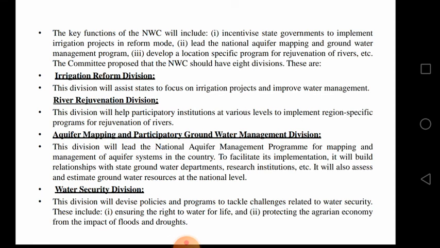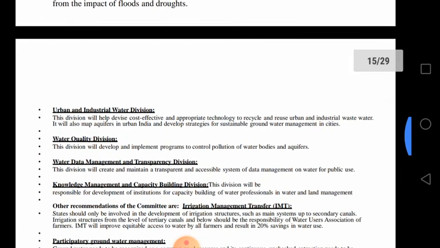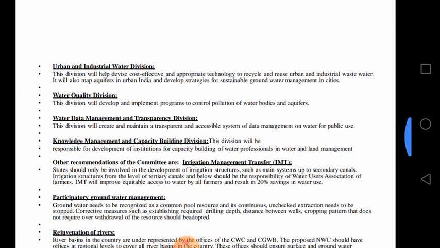Droughts means groundwater depletion. They should monitor the same thing, like aquifer mapping and participatory groundwater management. The same kind of rules they should develop, and they should make a water scarcity division. And urban and industrial water divisions.